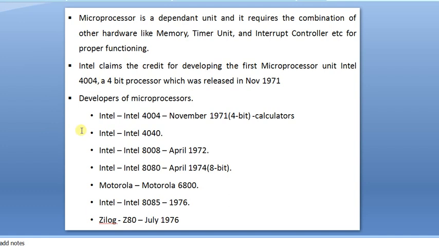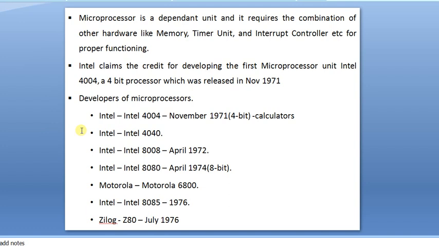Why are we especially discussing Intel? Because Intel is one of the famous manufacturers to design microprocessors. Other manufacturers also designed silicon chips for microprocessors, but those were not working properly. Whichever microprocessor worked properly became the famous one. Among them, Intel is the top, especially for microprocessors, not for microcontrollers.